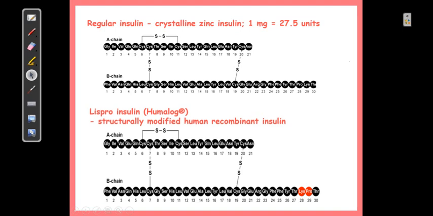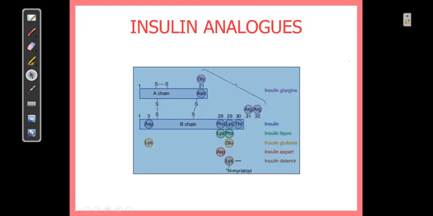So I have shown this structural modification here. These are some more examples of why the names of these types of preparations originated. As you can see, glycine at the 21st position and addition of arginine at the 31 and 32 positions lead to the preparation glargine, which, as we have seen, is without a peak and has a very long action of insulin that can be produced to stimulate the basal release.